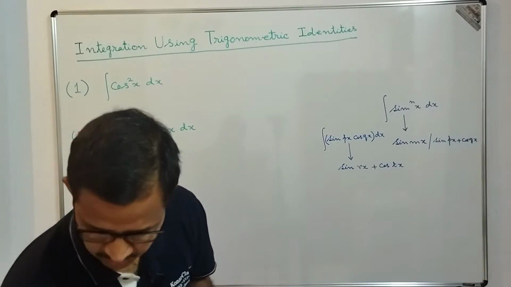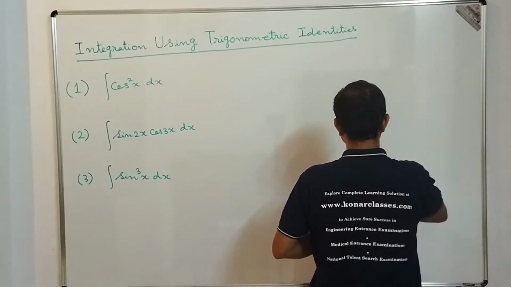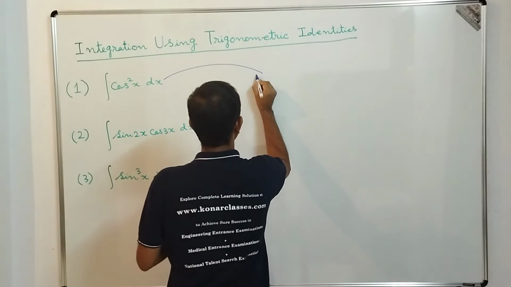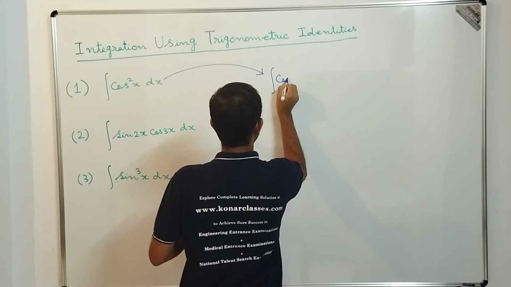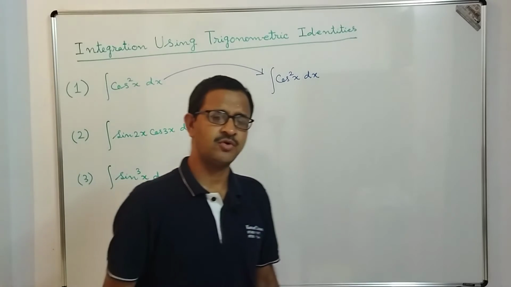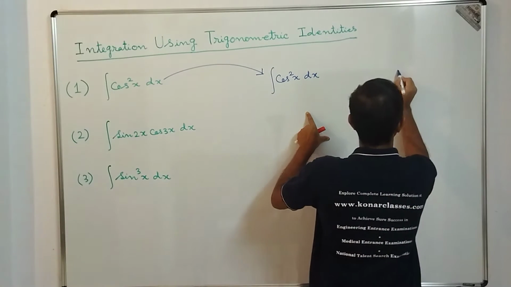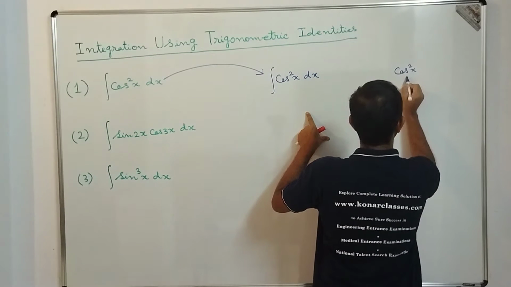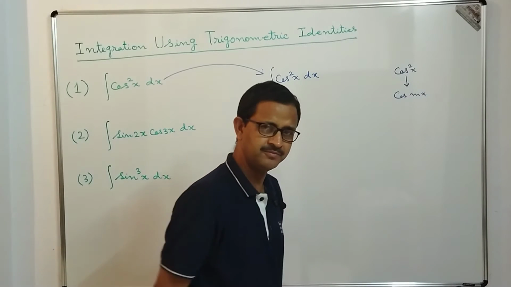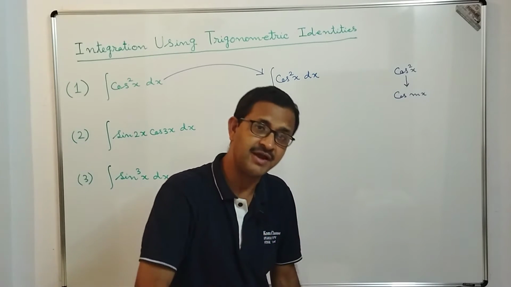Okay, so let's go one by one. The first integration is the integration of cos square x dx. So this one we are going to do is the integration of cos square x dx. So how can we express cos square x in terms of a multiple of a function? That means how can we express cos square x in the form of cos mx, for m some number. To convert from here to here we need to take the help of trigonometric identities.